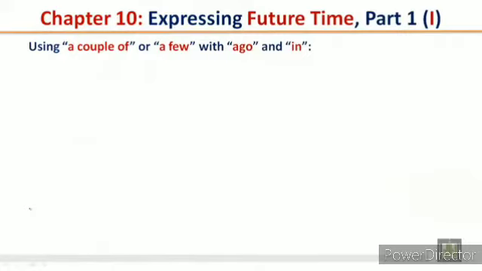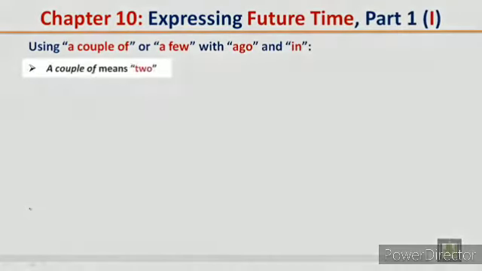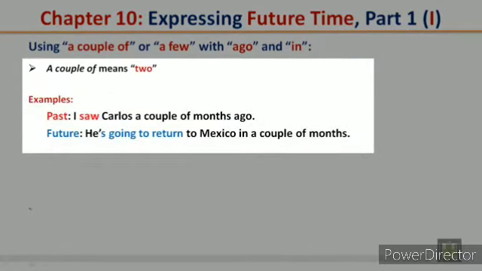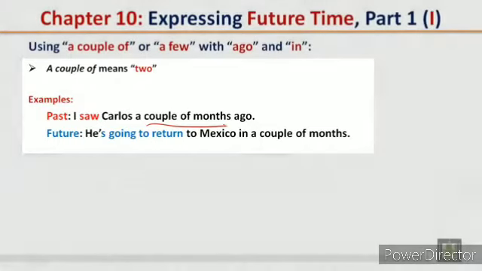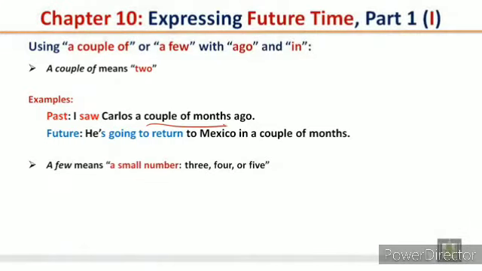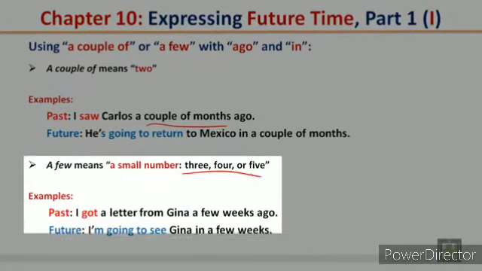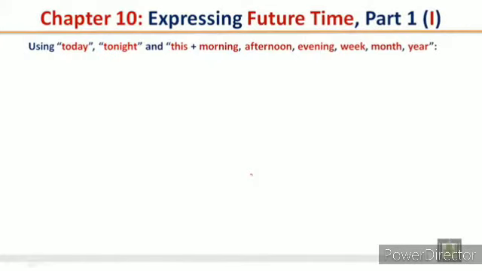Using a couple of or a few with ago and in. A couple of means two. Past: I saw Carlos a couple of months ago. Future: he's going to return to Mexico in a couple of months. A few means a small number, 3, 4, or 5. Past: I got a letter from Gina a few weeks ago. Future: I'm going to see Gina in a few weeks.